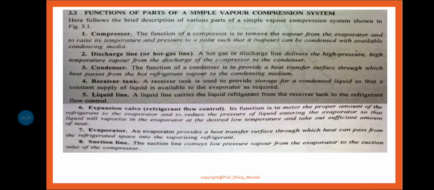First of all, the compressor is nothing but a compression device. It is basically used to compress the refrigerant which is entering into the system, and at the outlet we are getting high temperature, high pressure refrigerant.